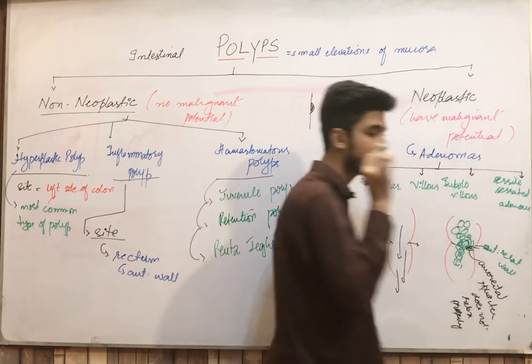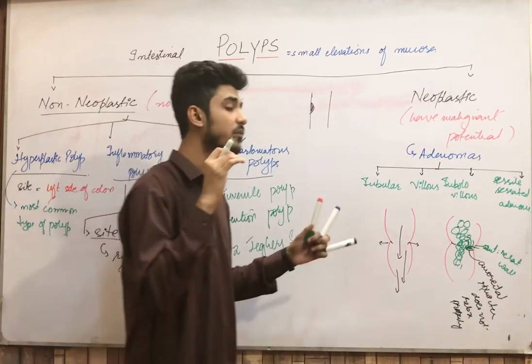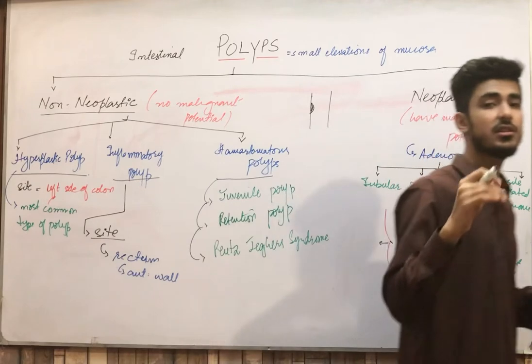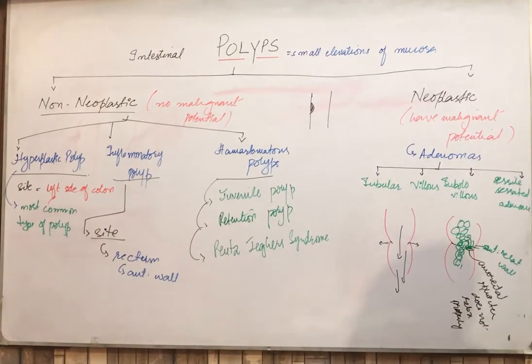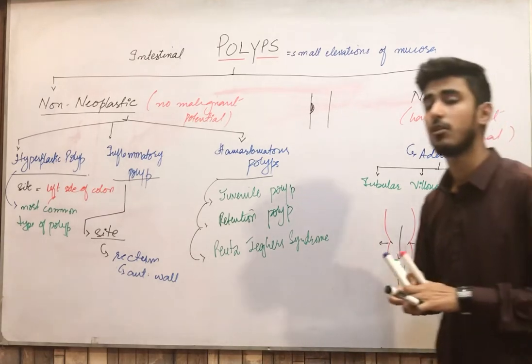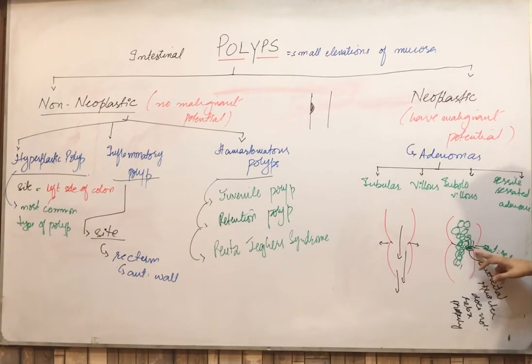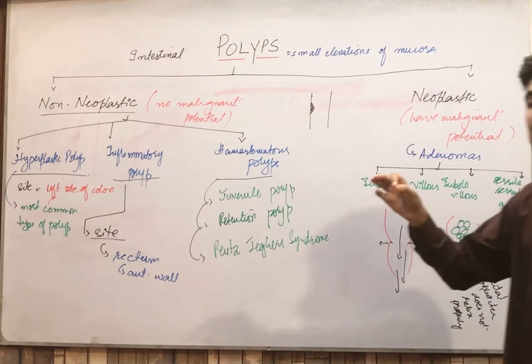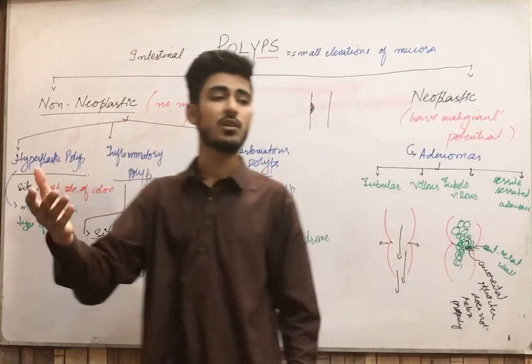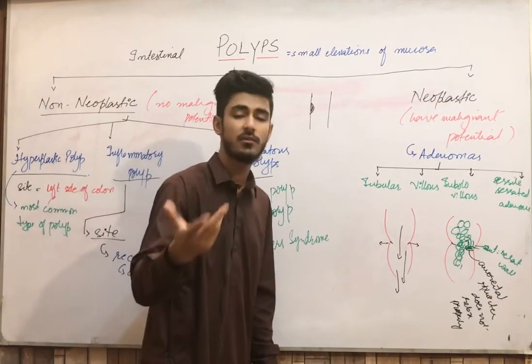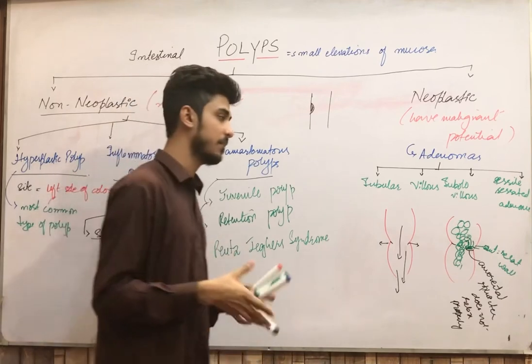When this condition is prolonged, or occurs many times over a long period, first abrasion will develop, then inflammation, then ulceration, and finally it will lead to polyp formation.